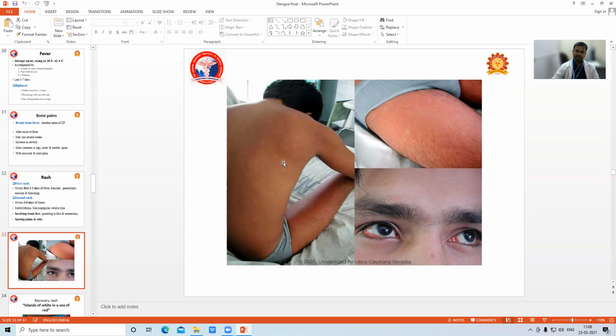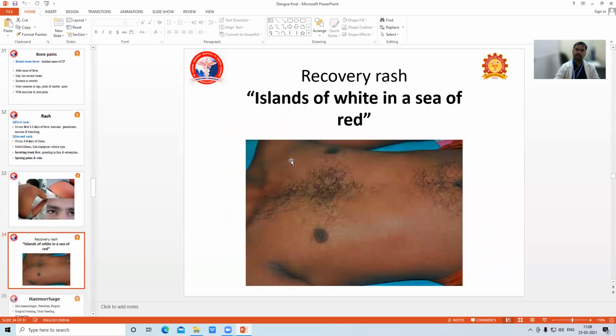The background will be red, okay, and the whitish lesions. So they will describe this recovery rash as islands of white in a sea of red. So this is the common terminology they will use. Islands of white in the sea of red.